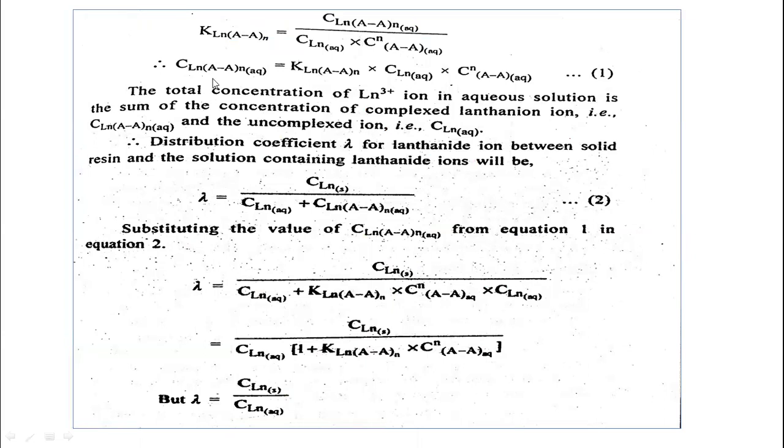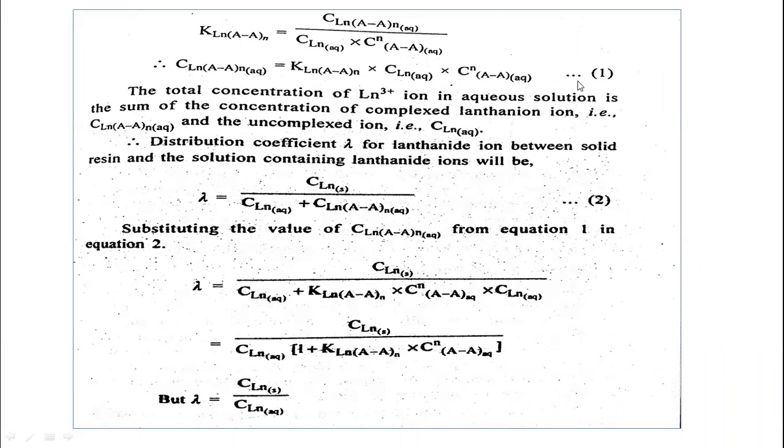Now according to this, we can find out the concentration of the lanthanone complex. It is equal to the stability constant multiplied by the concentration of the lanthanone in aqueous phase multiplied by the concentration of the complexing agent. Suppose that this is equation 1 here. So we are getting the concentration of the lanthanone complex equal to this.